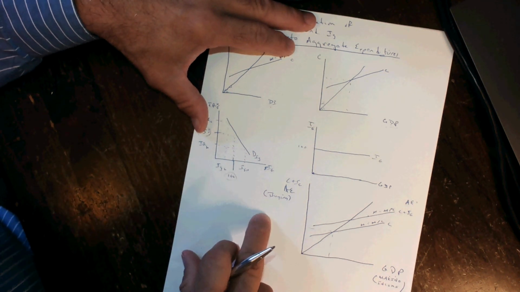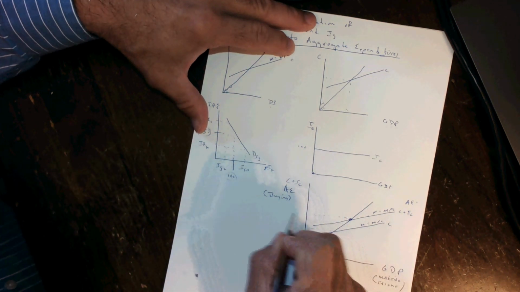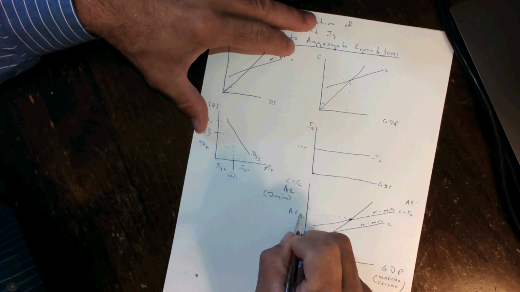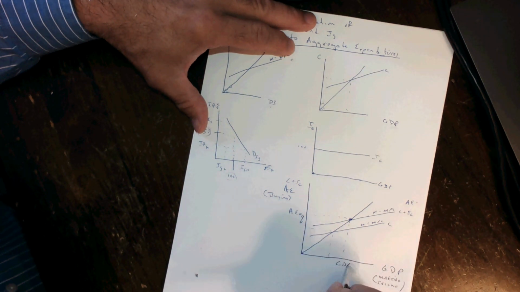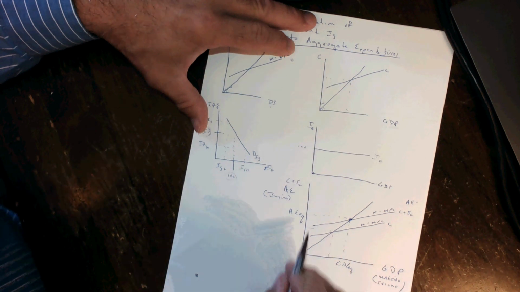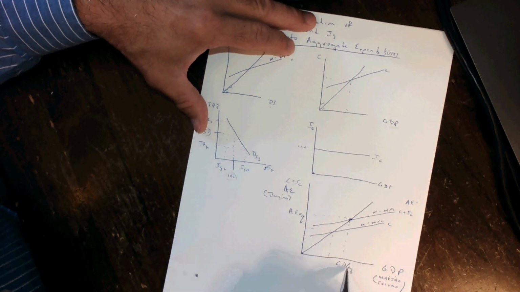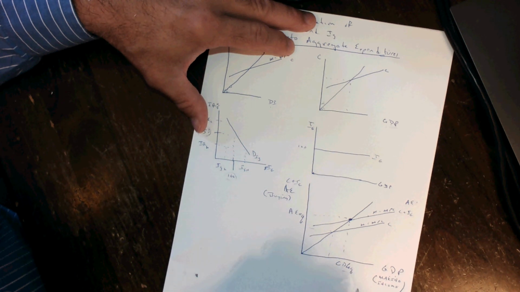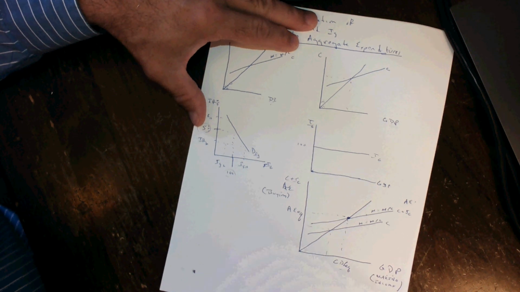And now this will be our current equilibrium. So this will be AE sub-equilibrium. And this will be GDP sub-equilibrium. At equilibrium, the amount we're purchasing will be equal to the amount we're making. But that may not be the amount of output that generates full employment. And that's our problem to solve. And we'll discuss these equilibriums in the next session.